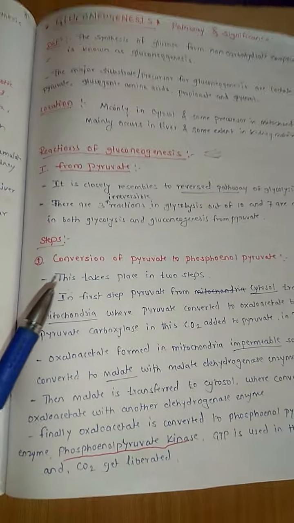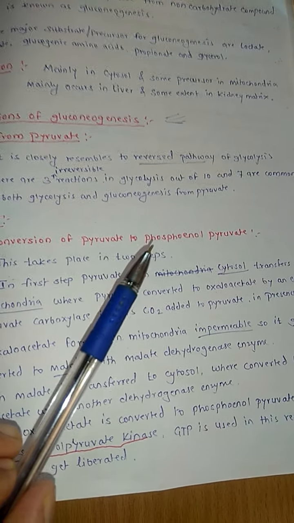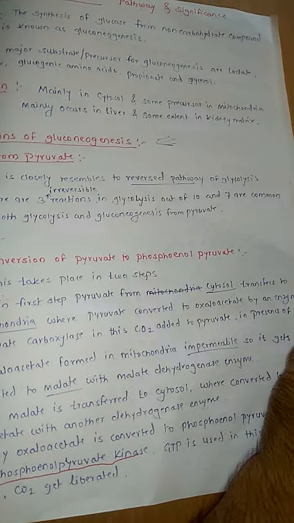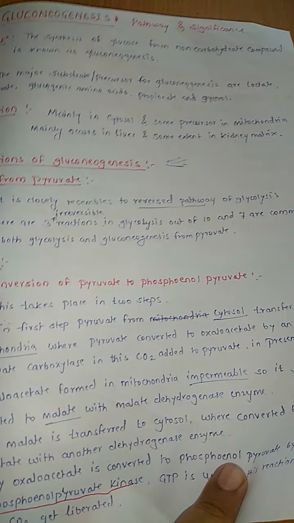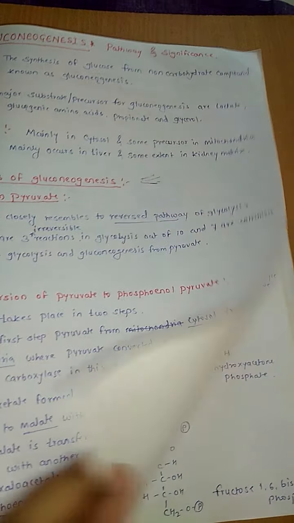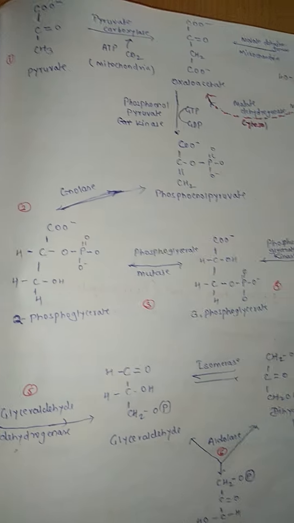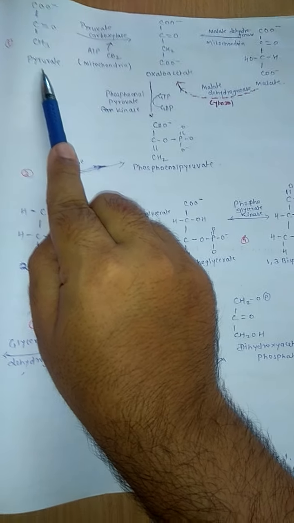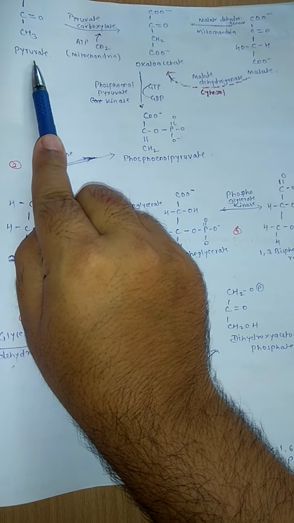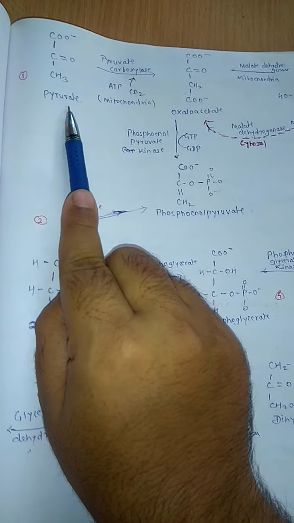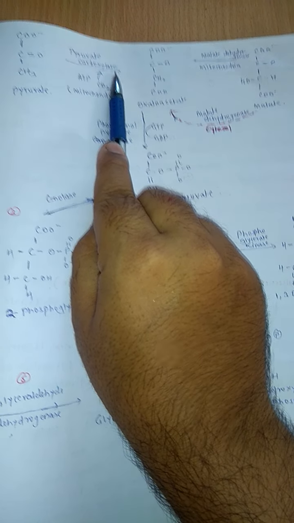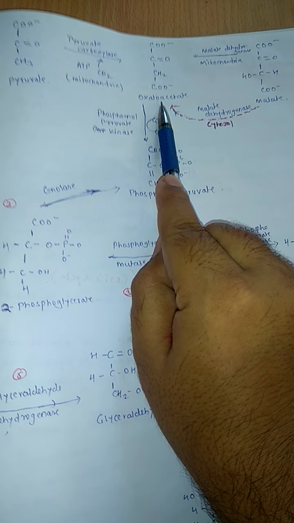Okay, now the first step is conversion of pyruvate to phosphoenol pyruvate. This takes place in 2 steps. I will directly go to the cycle now. How pyruvate is converted to phosphoenol pyruvate. Now this is a pyruvate molecule. You know it is the final product of glycolysis. This pyruvate, with the help of the enzyme pyruvate carboxylase, will get converted into oxaloacetate.